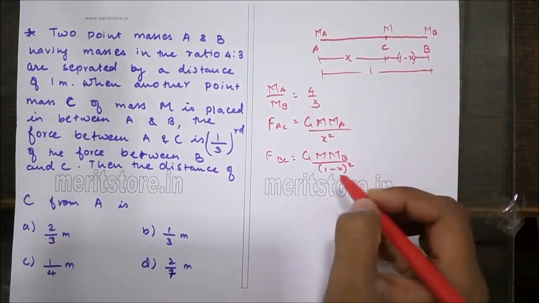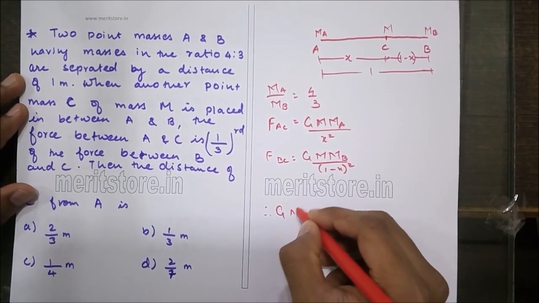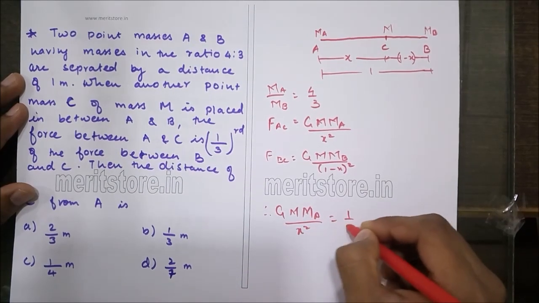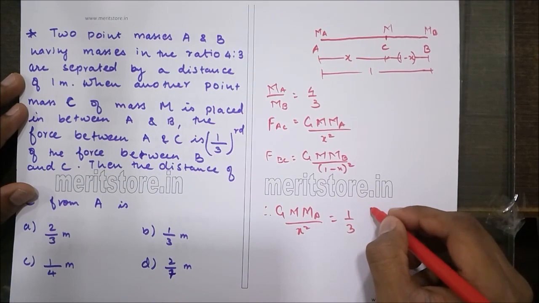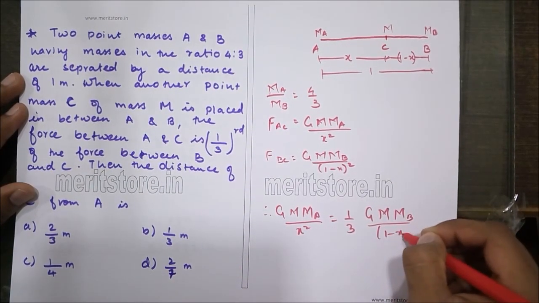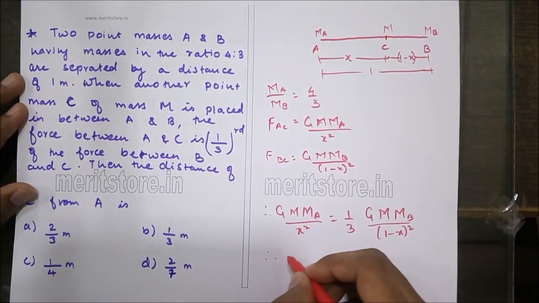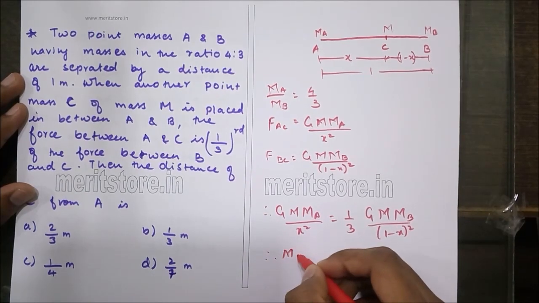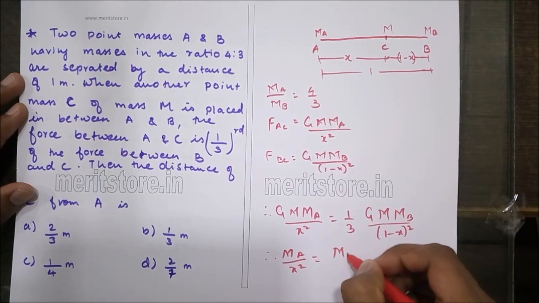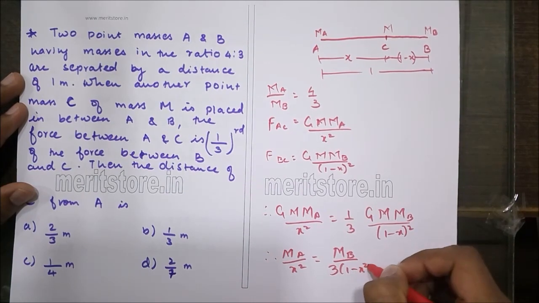So therefore we need to equate this as G times M MA upon x square is equal to 1/3 times G M MB upon 1 minus x square. So MA upon x square is equal to MB upon 3 times 1 minus x square.